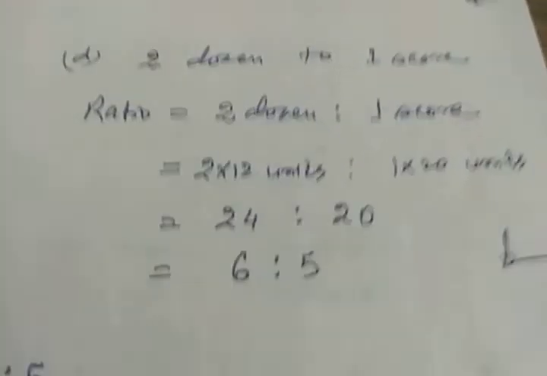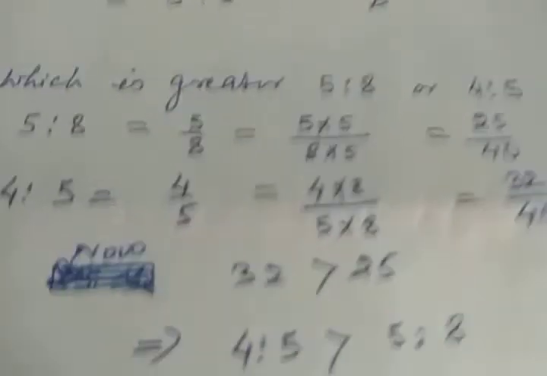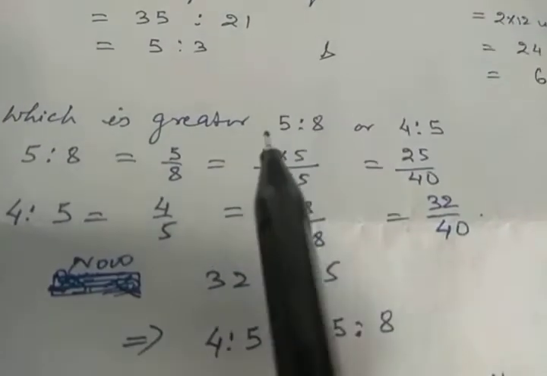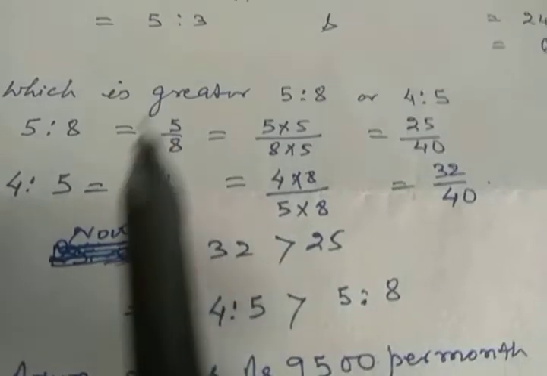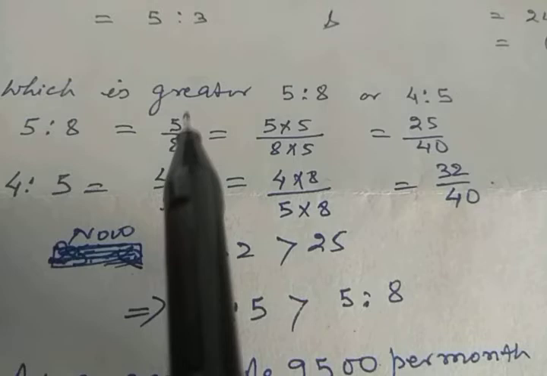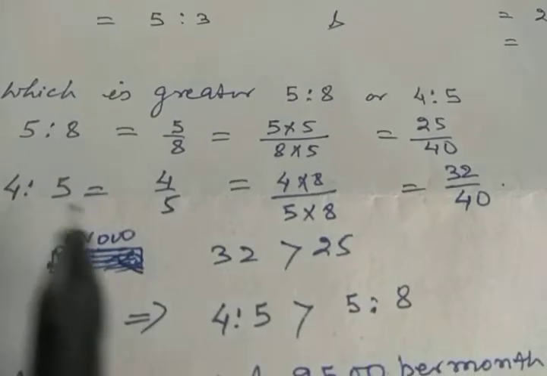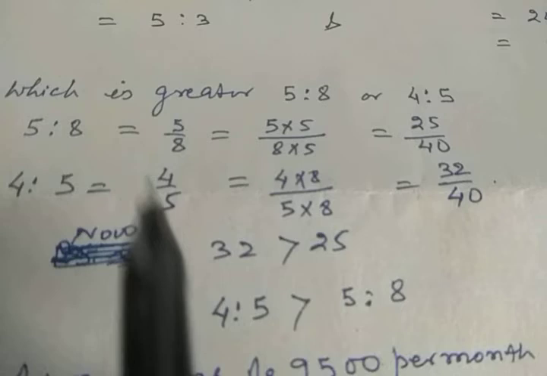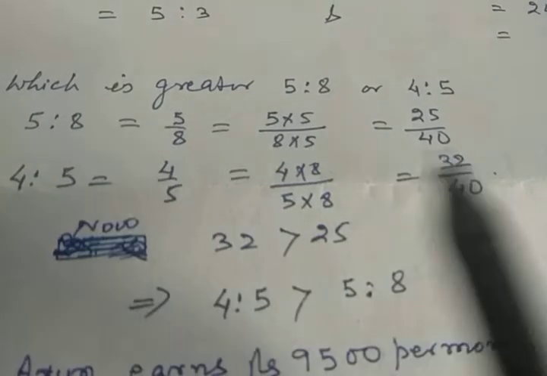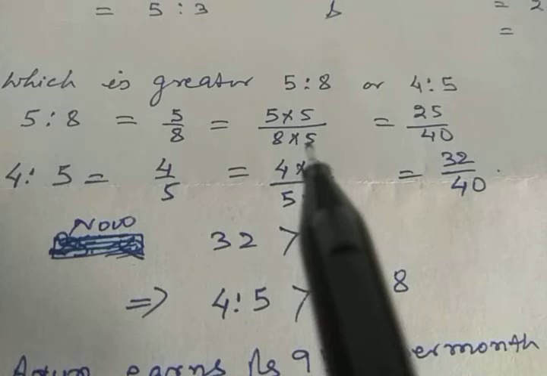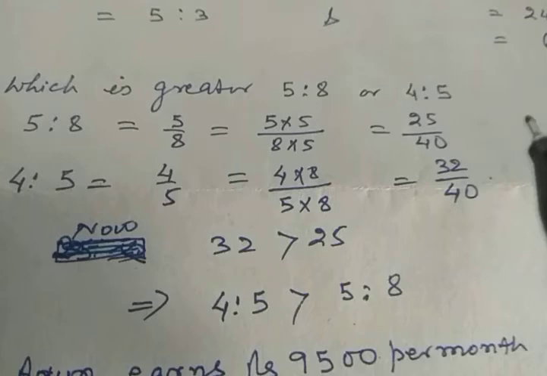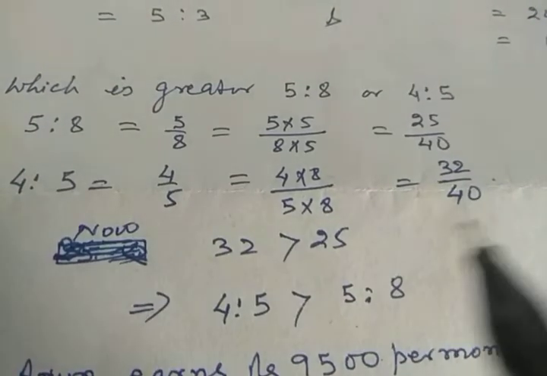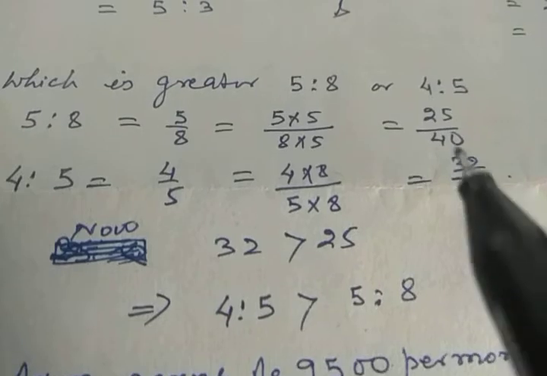Have you understood? Now let's see another question. Comparison. Which one is greater, 5 is to 8 or 4 is to 5? In this question, you can first convert into fractional form. Just see, 5 is to 8 can be written as 5 by 8, and 4 is to 5 as 4 by 5. And now how do you do it? The same thing we have done here. The denominators are 8 and 5. So here we multiply by 5 and here we multiply by 8, so that it converts into 25 by 40 and 32 by 40. Denominators are the same.